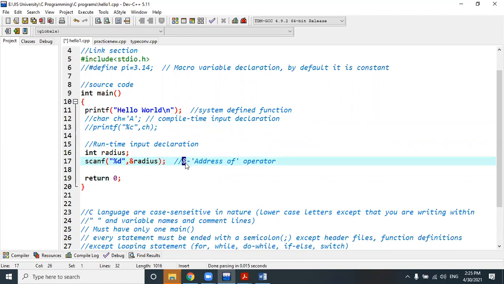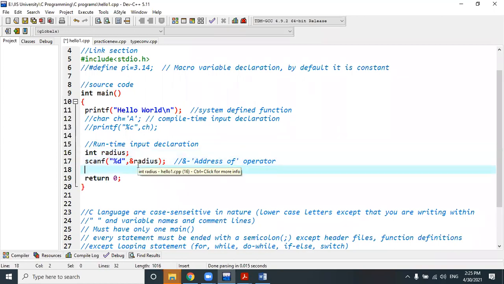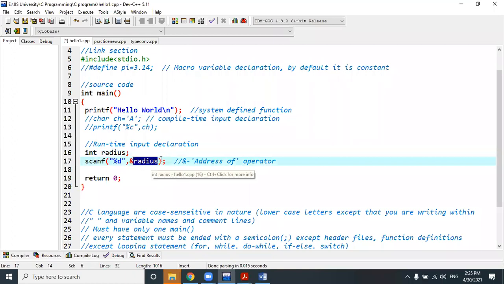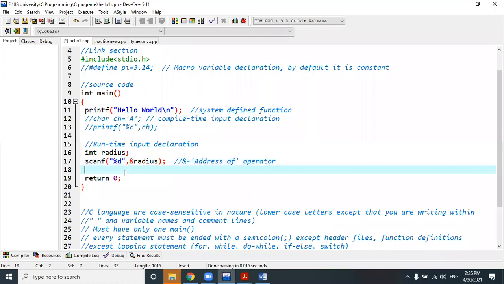Does it allocate memory, sir? Yes, it's mainly used to allocate a particular memory for the corresponding data type, 2 bytes, and in that memory it will point to the radius variable. It will just be acting like a pointer. It will point to that memory which will occupy 2 bytes of memory space for the integer data type to store, and it points with the help of the radius variable. Now after that we will do the same operations.